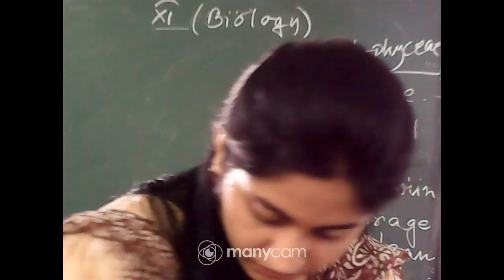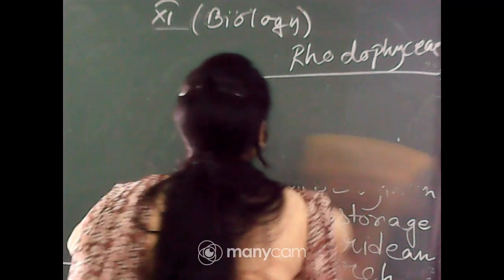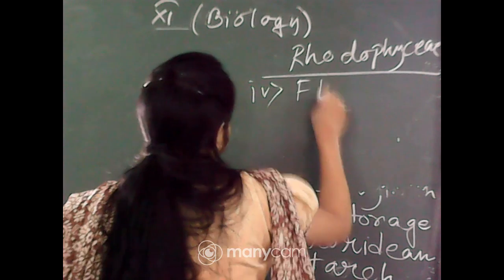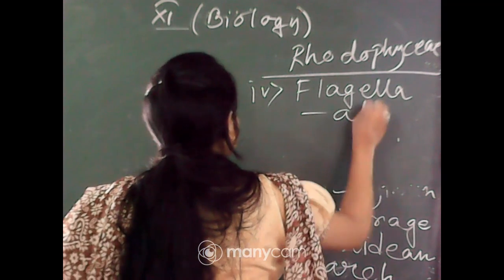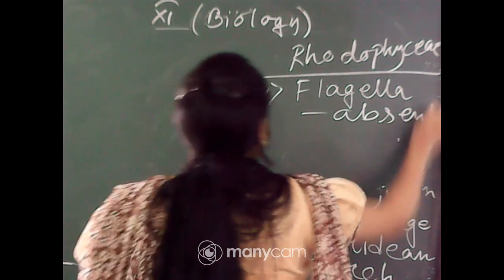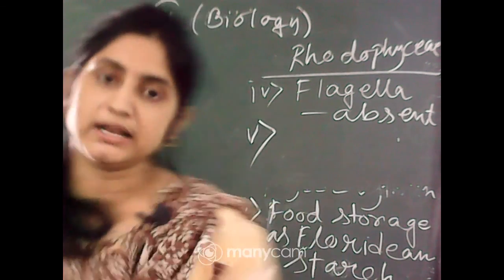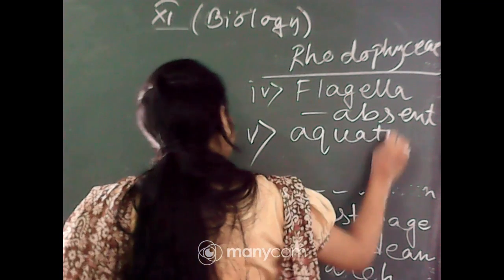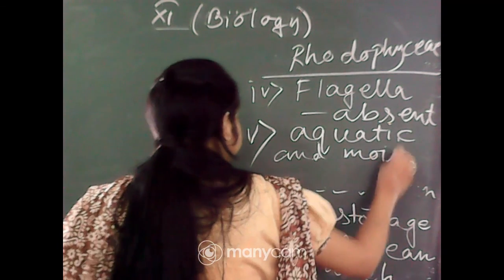Next, flagella absent. There is no flagella present. And habitat, they are also totally aquatic and in moist areas.